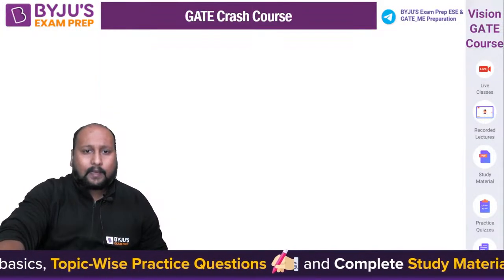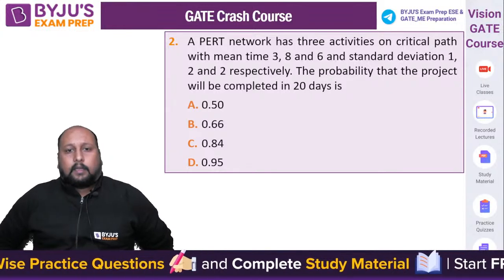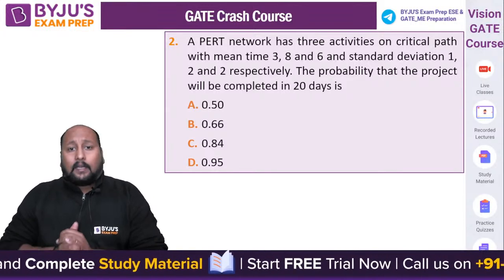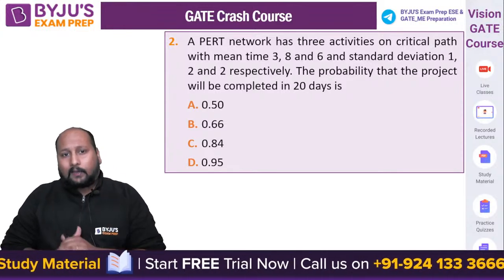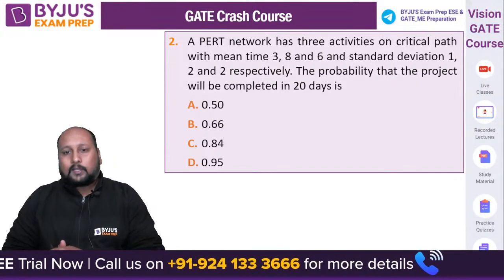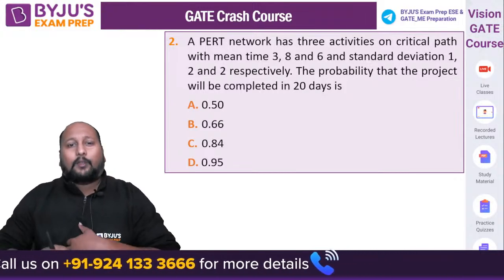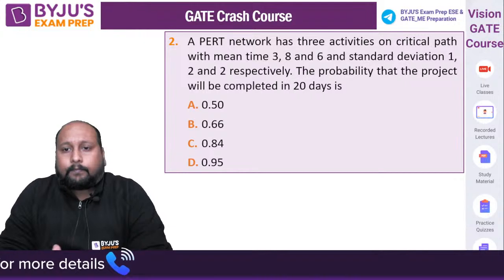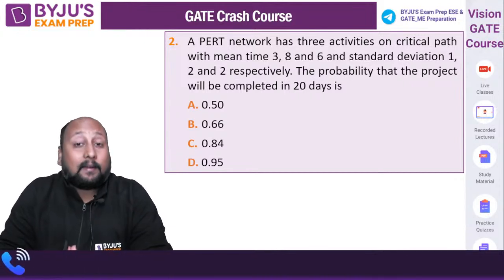Question number 2 is on your screen. From the PERT analysis, a common question from civil and mechanical both. Let's see who's going to give me the answer. A PERT network had 3 activities on the critical path with mean time of 3, 8 and 6. Standard deviation is 1, 2, 2 respectively. What is the probability that the project will be completed in 20 days?